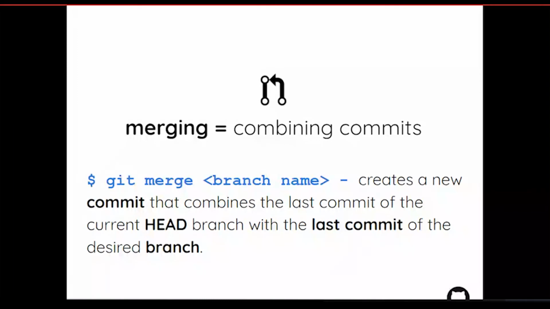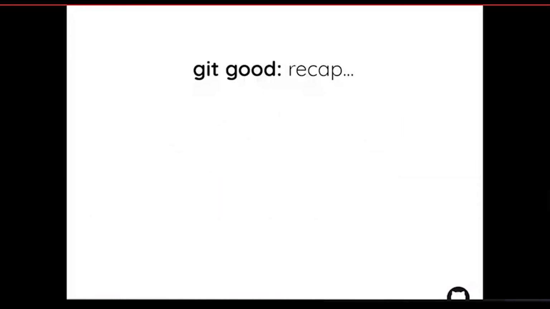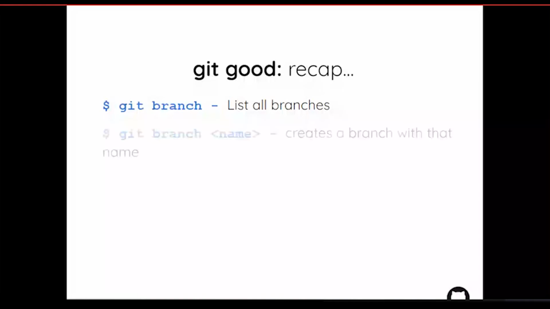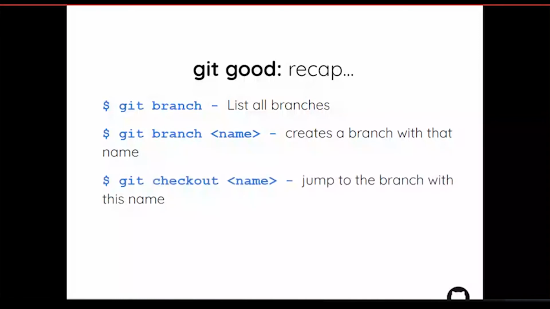After that, if you make some more changes in other branches, you have to repeat this process. So the recap is: git branch lists all the branches, git branch name creates a branch, and git checkout changes the branch. If I'm working on the master branch right now and want to change to hack Gujarat, I will use git checkout hack Gujarat. Next is if you want to merge.